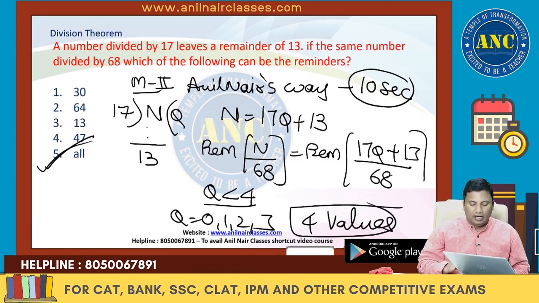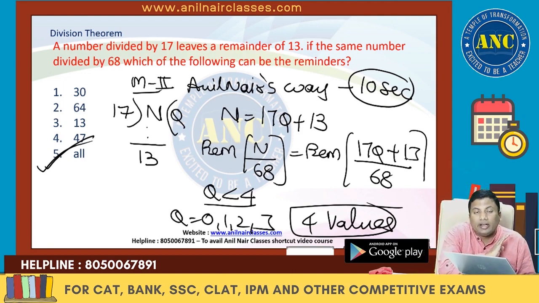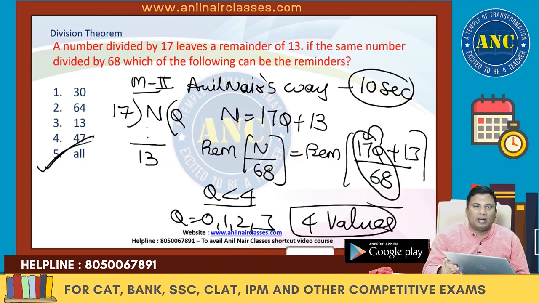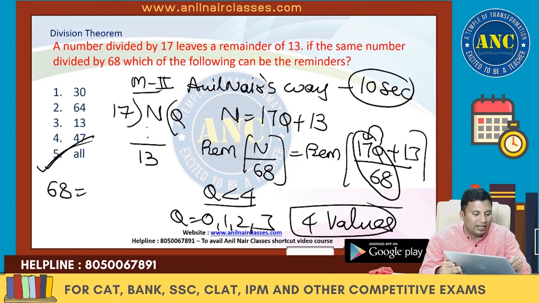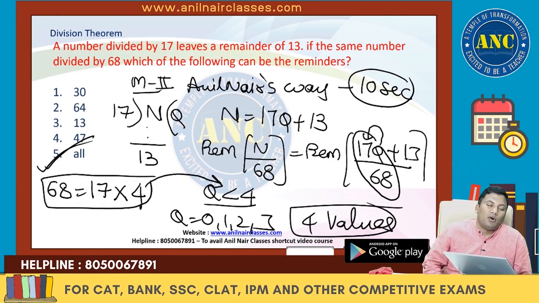Again, I am repeating the question, the root cause of the problem. 17 into Q plus 13, divided by 68. You don't need to find out any values. What is the value of Q that will make this number get divided by this number? In other words, the denominator is 68. 17 goes how many times in 68? 4 times. So Q will take all the whole number values less than 4. Q is 0, Q is 1, Q is 2, Q is 3. 4 values it will take.